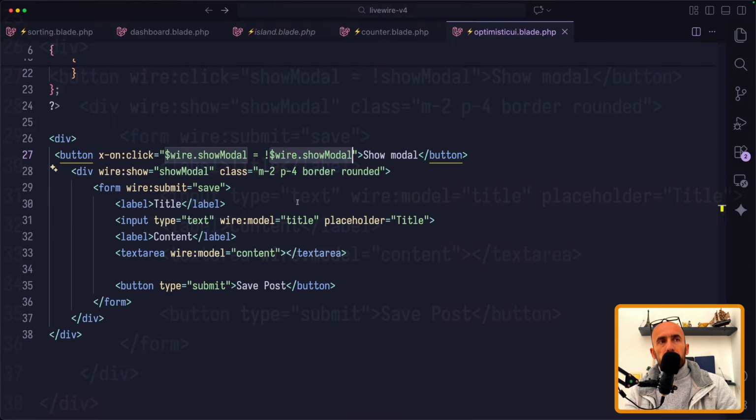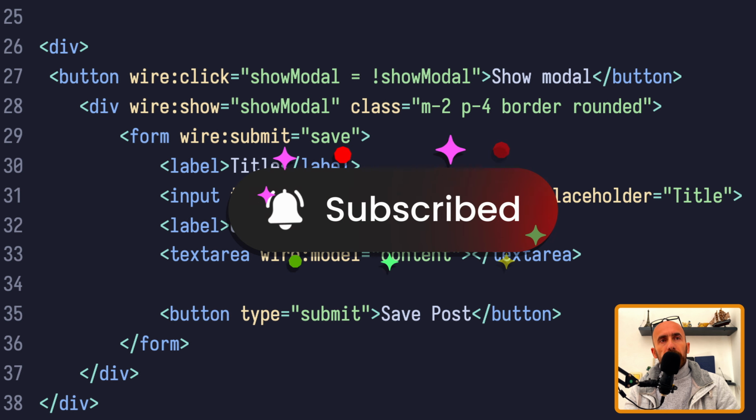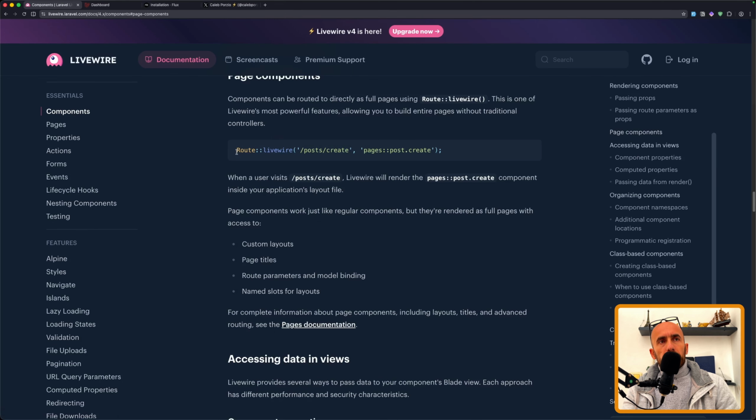request made here. Another cool feature is now you can have a route Livewire, so using the pages, or you can say layout and so on. So if you go here, and you can say route Livewire, post create pages, and then post create.